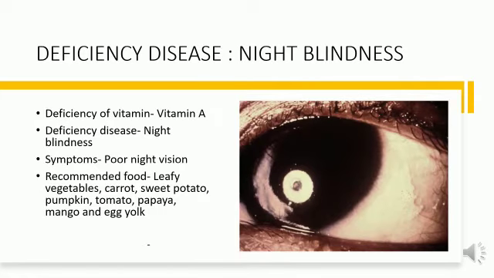So let's start with night blindness. Night blindness is caused by the deficiency of vitamin A, and the symptom of this disease is poor night vision, which means the victim will not be able to see clearly at night. And which food should be recommended for this? Leafy vegetables, carrot, sweet potato, pumpkin, tomato, papaya, mango and agave, because these food sources are good sources of vitamin A, and these can prevent us from night blindness.